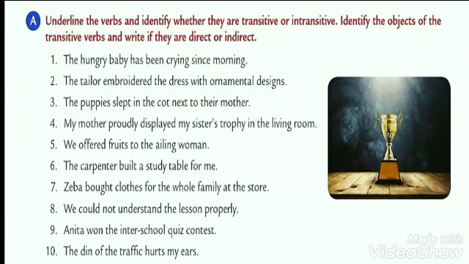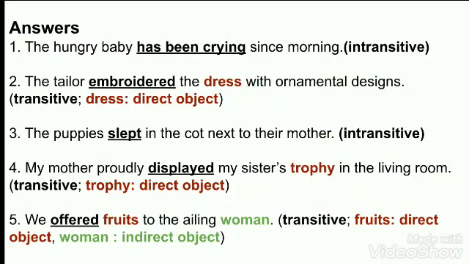Next example, the puppy slept in the cot next to their mother. Here we have the subject as puppy and slept as verb. Where they slept, in the cot next to their mother. In this sentence, we are answering the question where the puppy slept. So they slept in the cot. We are not getting the answer of what or on whom or to whom. We are just getting the answer of the place. We are getting the answer through the prepositional question, that is where. That's why this verb, which is slept, will again become intransitive verb.